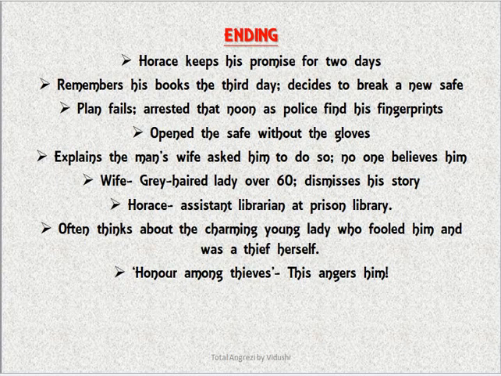What happens next? This is the ending. Now Horace keeps his promise of not doing any robbery for 2 days, but on the third day he is reminded of the books that he wants to buy. So he decides to break a new safe. But this plan fails, because that very noon he is arrested as the police find his fingerprints at the shot away place. Now he remembers that he had opened the safe after removing the gloves, which means that his fingerprints were there on it. And that is when he tries to explain that the owner's wife herself asked him to do it, but nobody believes him.